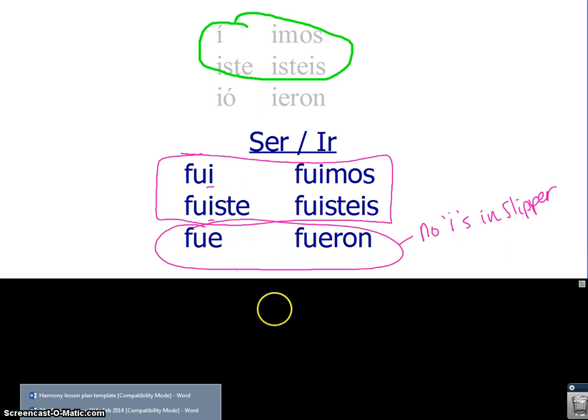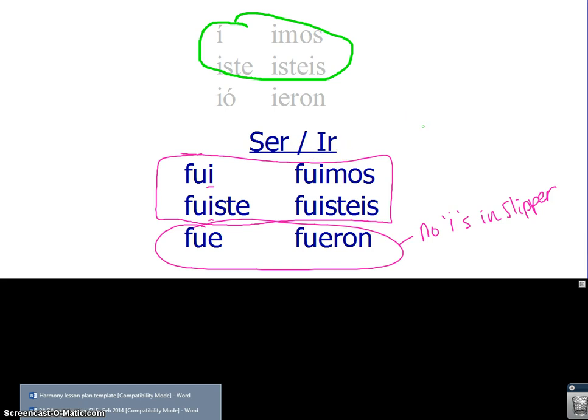The slipper. One thing that people want to do, because we're used to having all of our endings start with the letter I for ER and IR verbs, is put I's in the slipper. But notice, for ser and ir, there are no I's in the slipper. So what does fui mean? If the preterite is used to talk about the past, fui can mean I was, if you're using ser, or I went, if you're using ir.